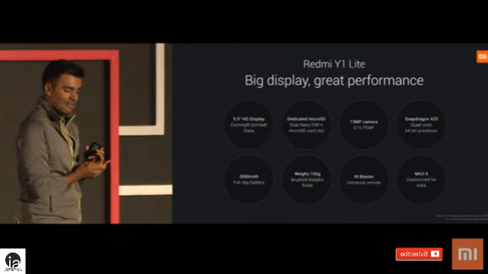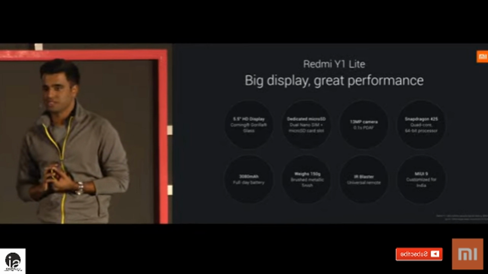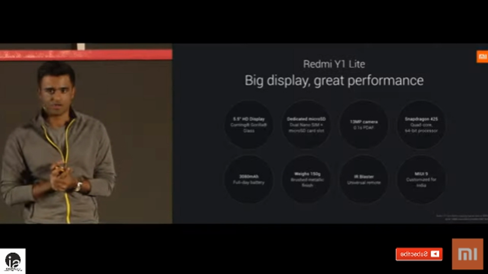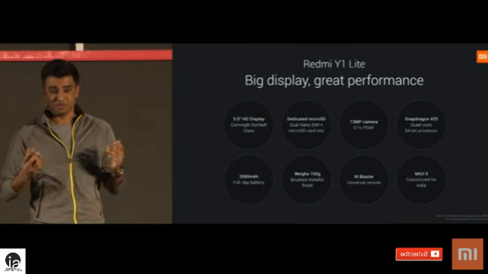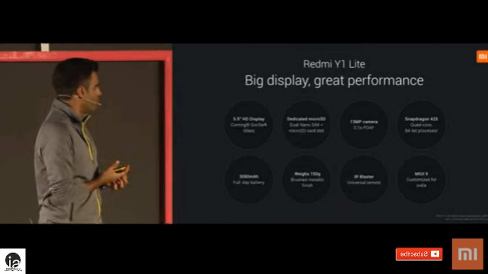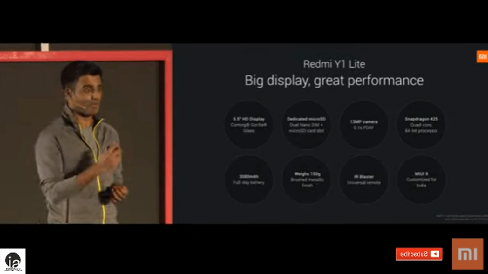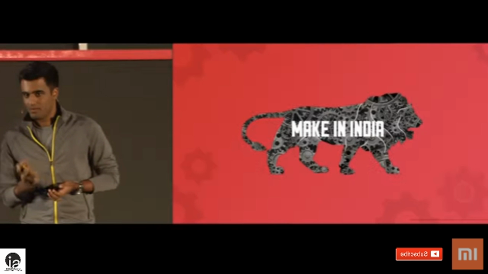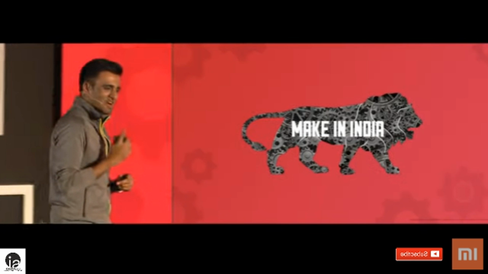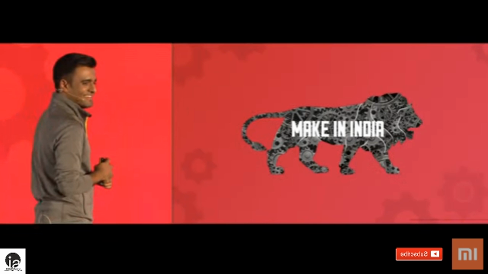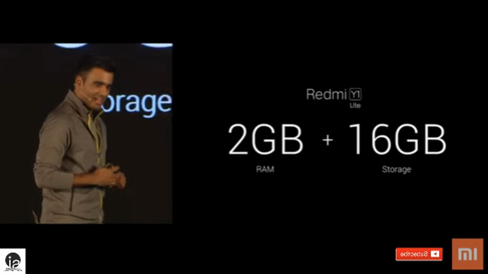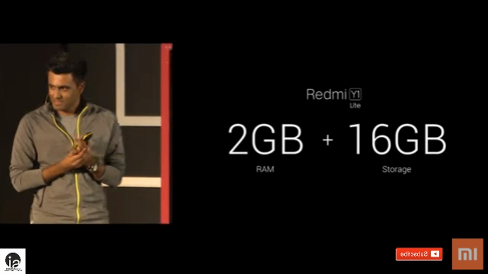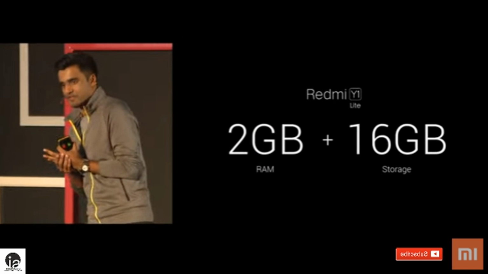You have 2 SIM card slots with a dedicated SD card, the Qualcomm Snapdragon processor, and things like the IR Blaster, which people really like. The Y1 Lite is also made in India. And coming to the version, it comes with 2 gigabytes of RAM, 16 gigabytes of internal storage.